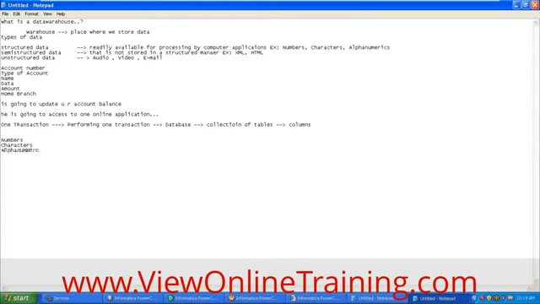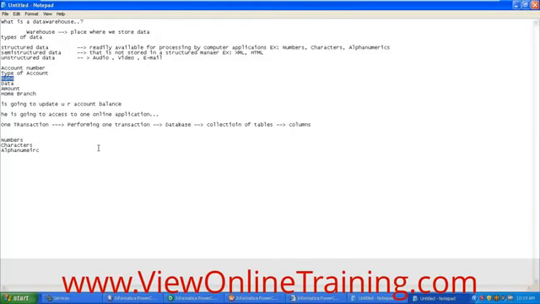Alphanumerics, something like that. Right. So whatever the transaction he is doing, that transaction is going to have some information. What information is that transaction going to have? The transaction will contain the account number, type of account, whatever information we have provided in the deposit slip, right? So we need to store that transaction in the database.